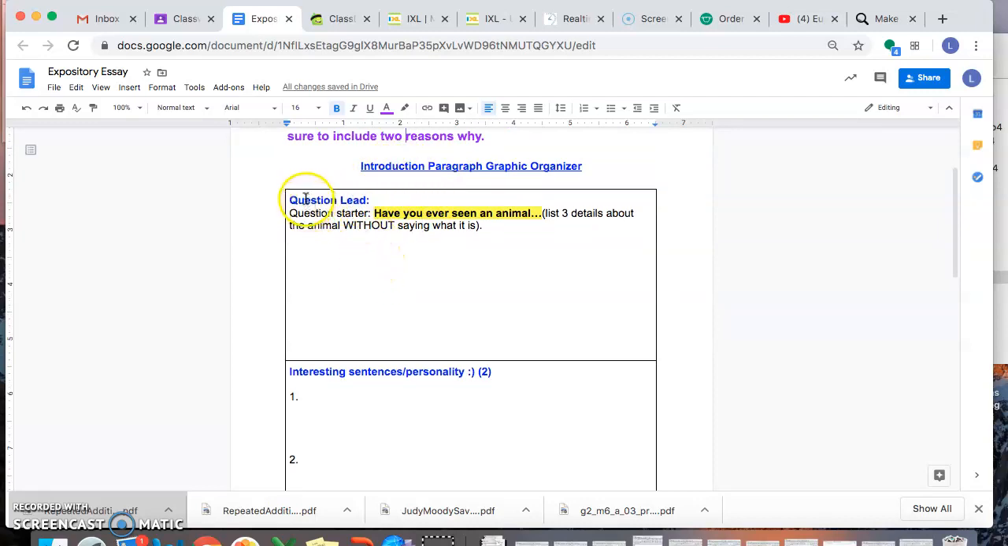We're going to start with our question lead, just like we always would. Here's a sentence starter, your question starter to help you, and I have it highlighted. Have you ever seen an animal? And remember that we did this when we were writing about our role model. Have you ever met a man? Have you ever met a woman? That's how we started. And you then told me 3 things about them. But remember, this is show, don't tell. Do not tell me what the animal is yet. You give me details about the animal, but you do not say what it is, okay? Remember that. You do not say what it is.